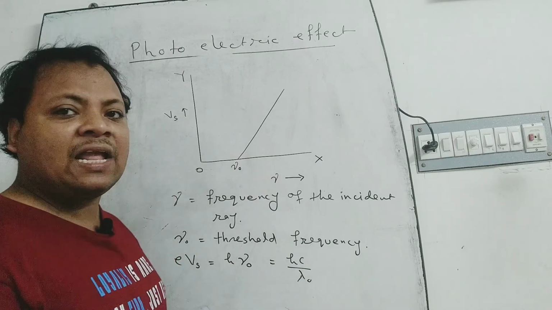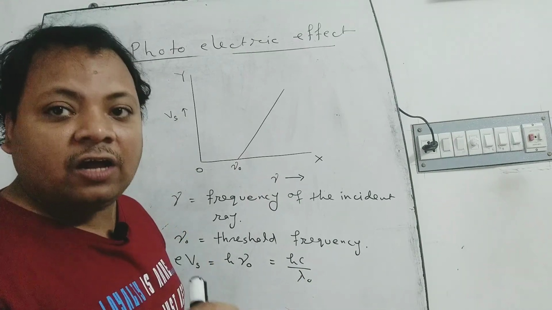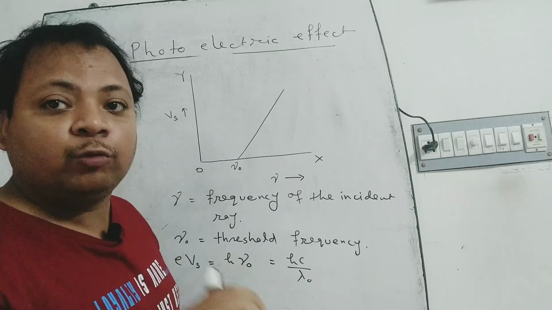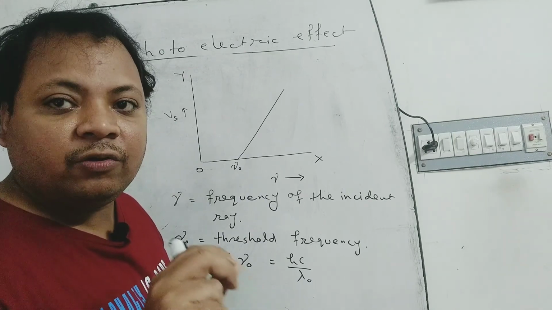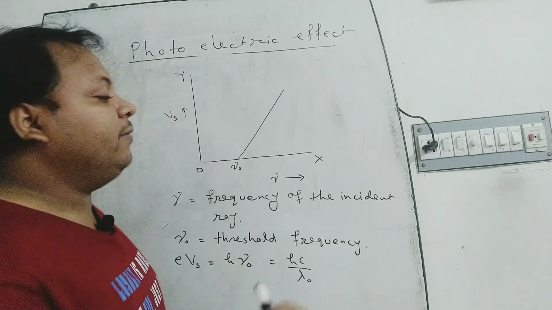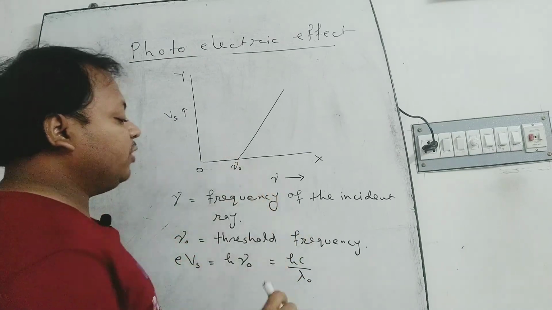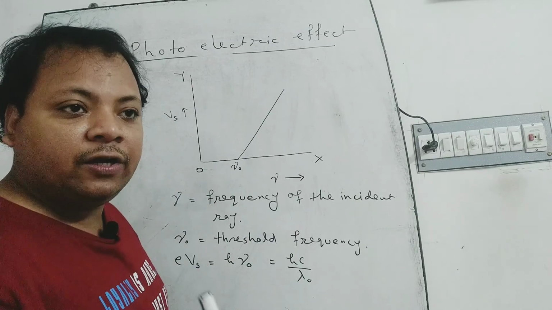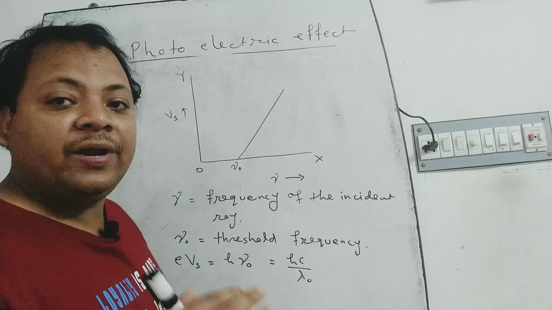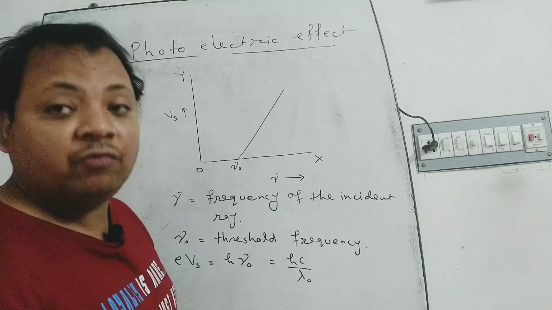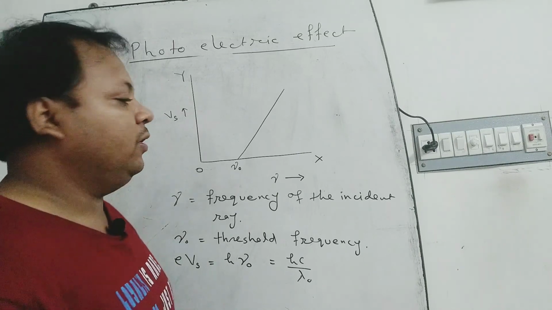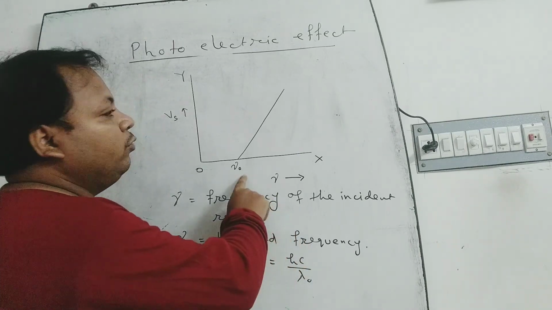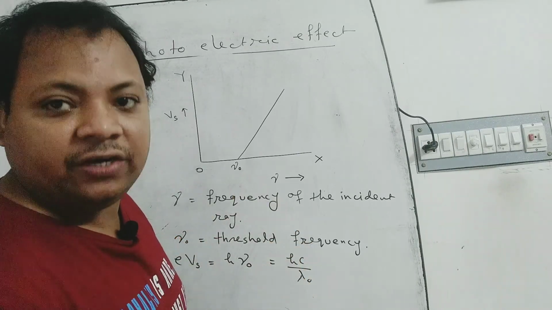If the metal is very photosensitive, then the value of the threshold frequency will be small, and if the metal is not very photosensitive, then the value of the threshold frequency will be greater.